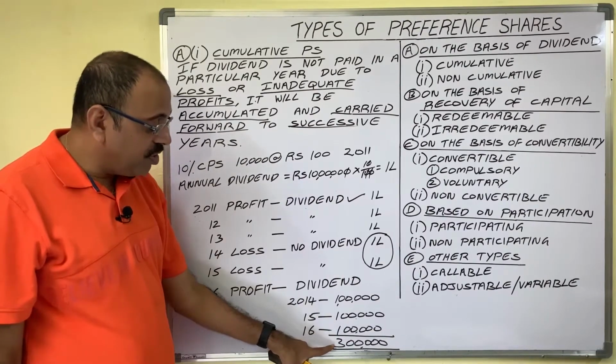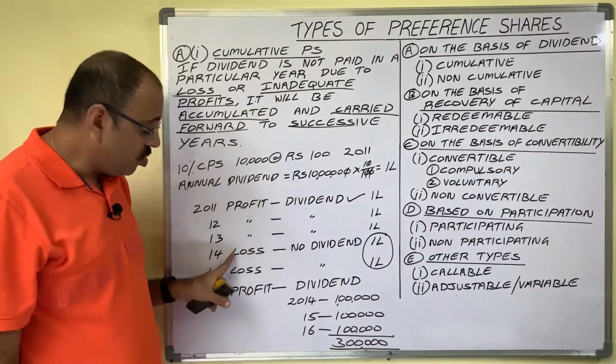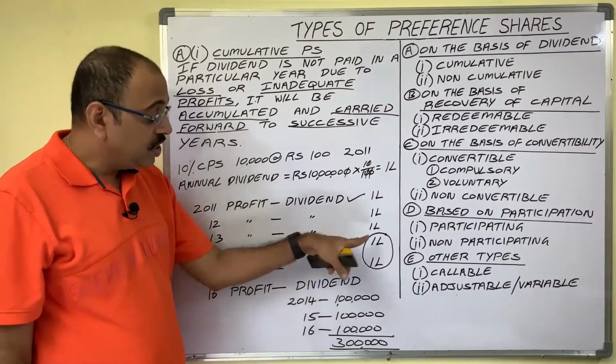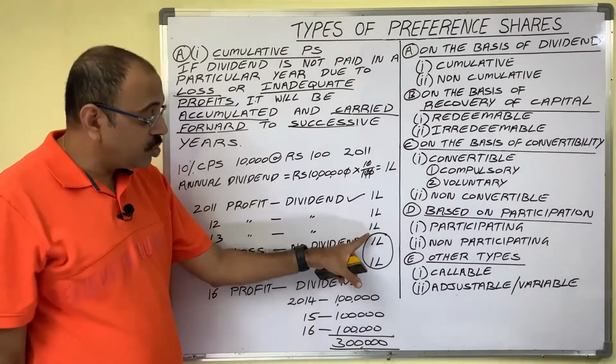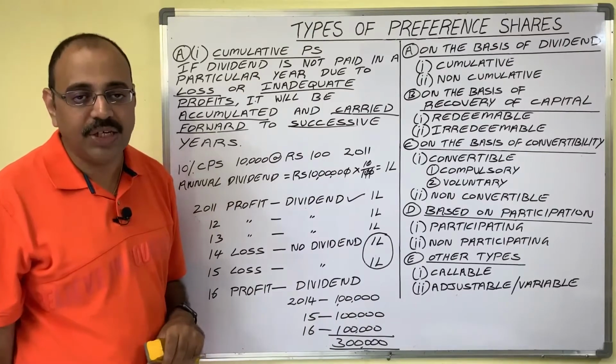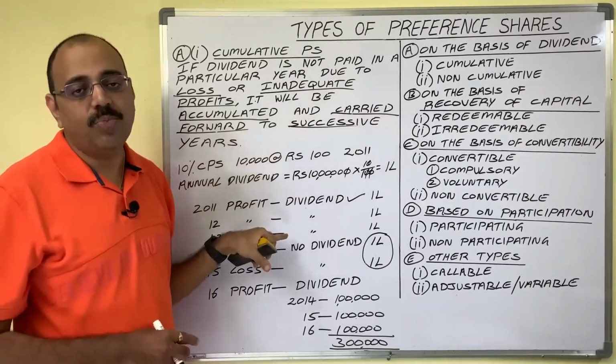Total 3 lakh rupees will be paid to cumulative preference shareholders. In 2014 and 15, as the company is liable to shareholders, the company shows these amounts as contingent liabilities in the company's balance sheet.